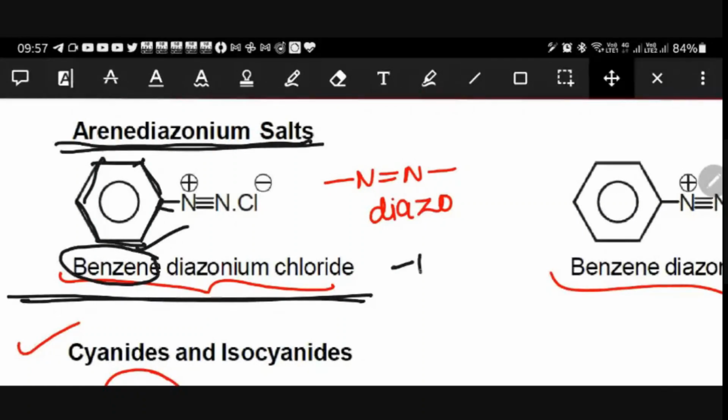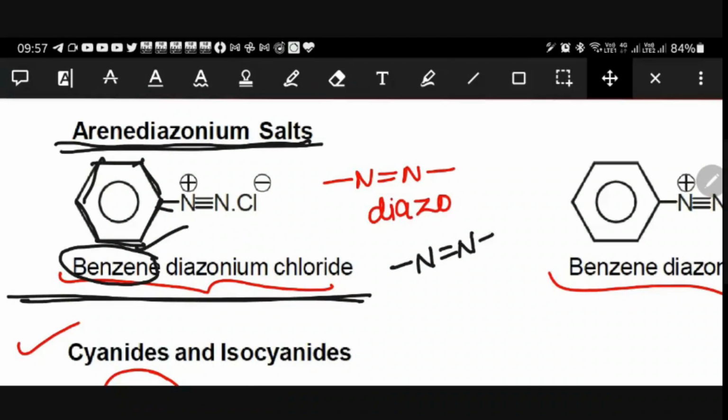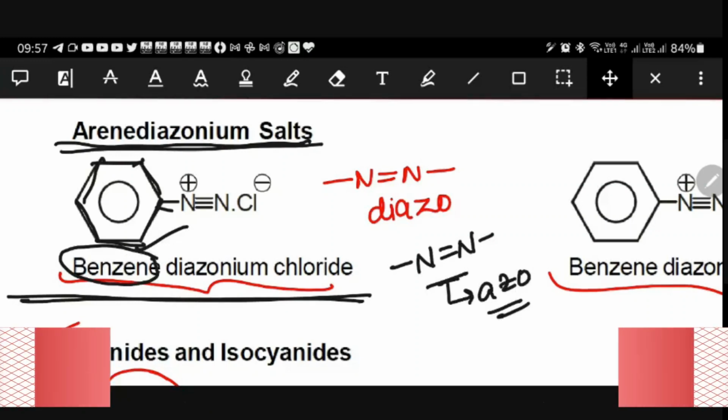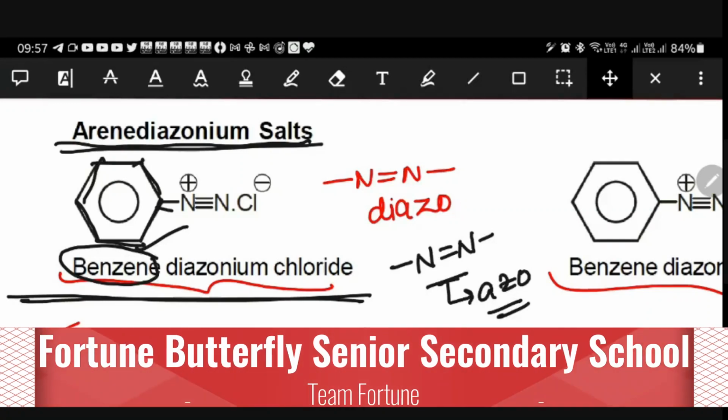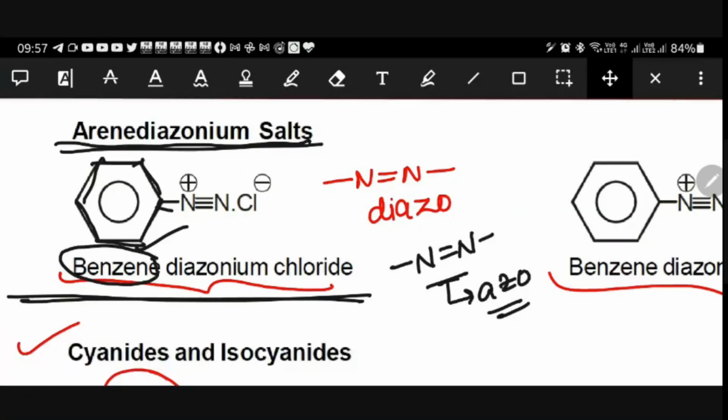Diazonium: when a bond exists between two nitrogens, that can be called an azo group. Are you able to understand? When there is a double bond and two nitrogens are there, that is the reason for diazo.